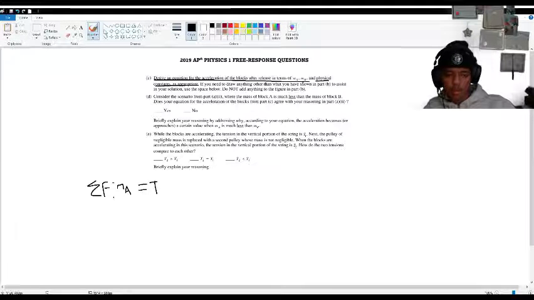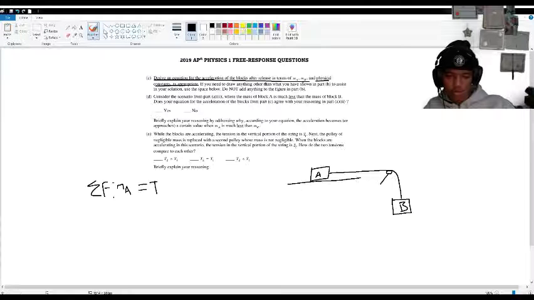If you remember, here was mass A, here was B, and it was on a table. This is the only force acting upon it. So this T is the sum of the forces for block A. But what T also equals, if you remember Newton's second law, F equals ma. So T is equal to the mass of A times acceleration.